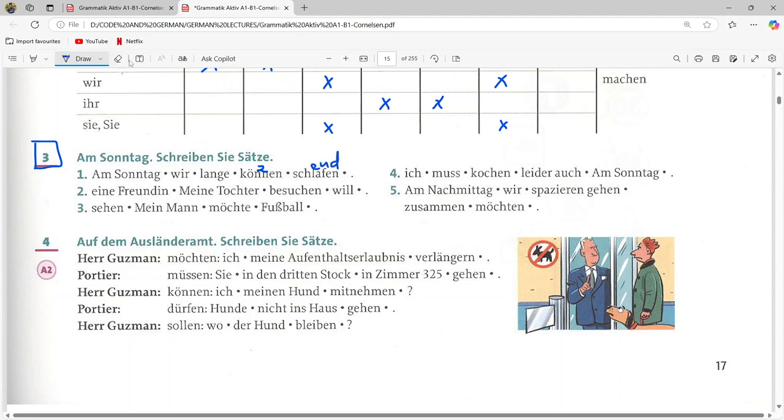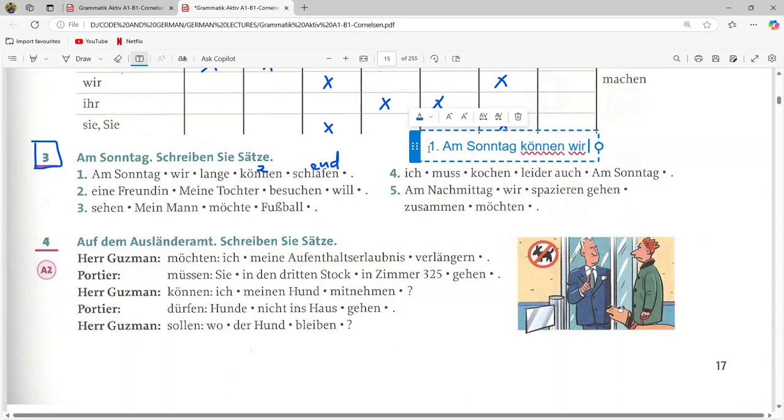Let us try to make the sentences. I will write the sentence here. What can the sentence be? The sentence will be: am Sonntag können wir. So see, am Sonntag is word number 1.